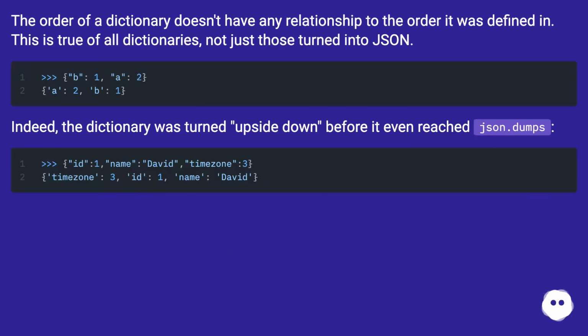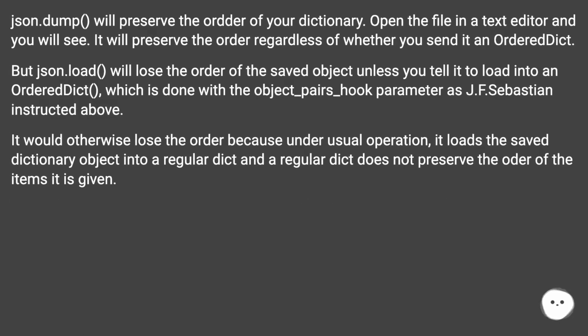The order of a dictionary doesn't have any relationship to the order it was defined in. This is true of all dictionaries, not just those turned into JSON. Indeed, the dictionary was turned upside down before it even reached json.dumps. json.dump will preserve the order of your dictionary. Open the file in a text editor and you will see. It will preserve the order regardless of whether you send it an OrderedDict.